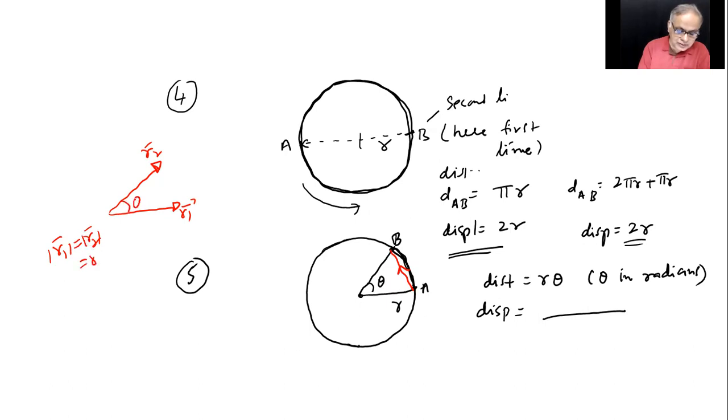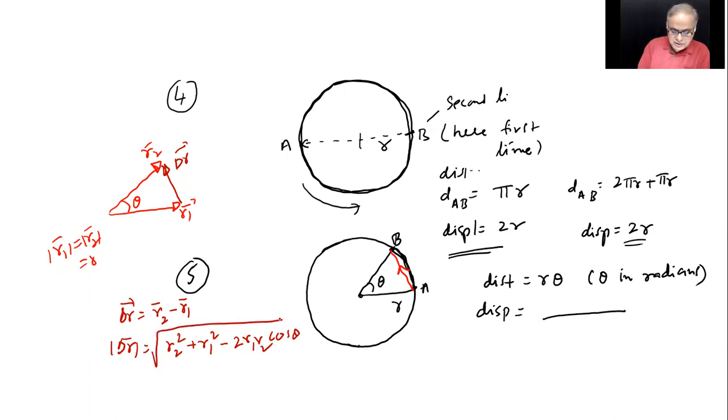This angle is theta. And where is my displacement vector, children? This one. So what did I write? Delta R equals R2 bar minus R1 bar. I'll use the cosine rule now. Mod of delta R equals under root R2 square plus R1 square minus 2 R1 R2 cos theta.